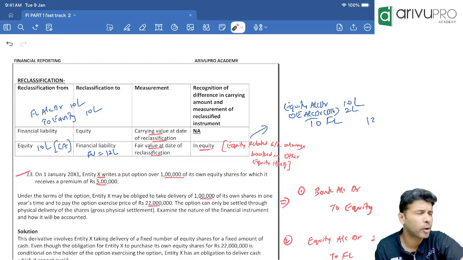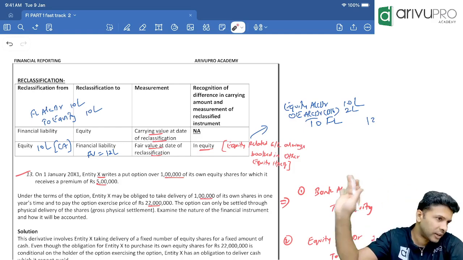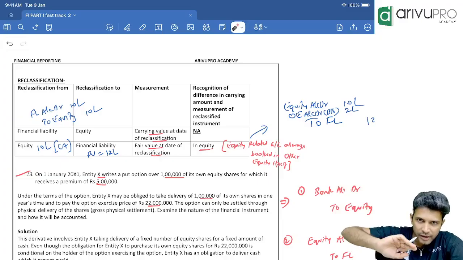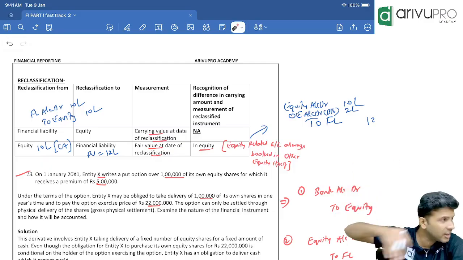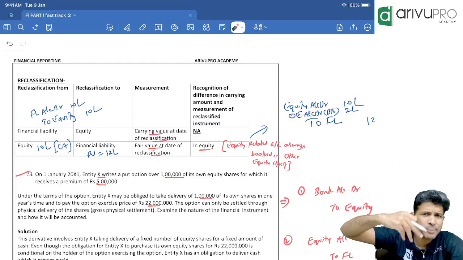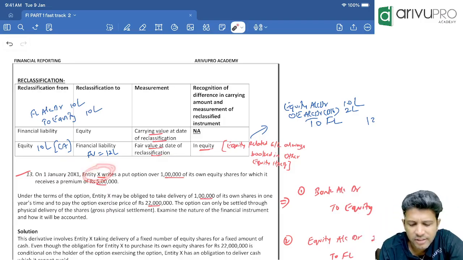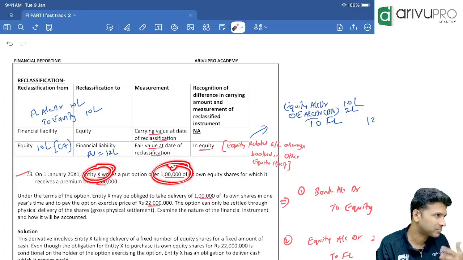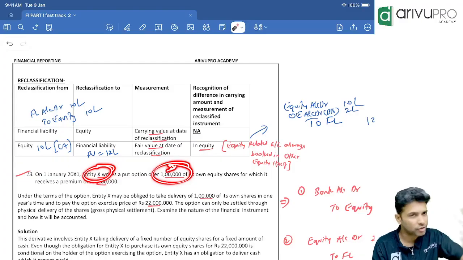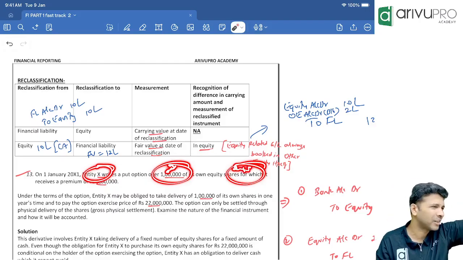Sir, in the previous problem, there were 3 companies, P, S, Z. P had written a put option where Z had a right to sell the subsidiary's shares to P. But here, three entities or only 2 entities? Entity X has written a put option of 1000 shares where it will buy back its own shares, not the subsidiary's shares, its own shares. Who has this option? The investor. What is the name of the investor? They have not given. It's fine.